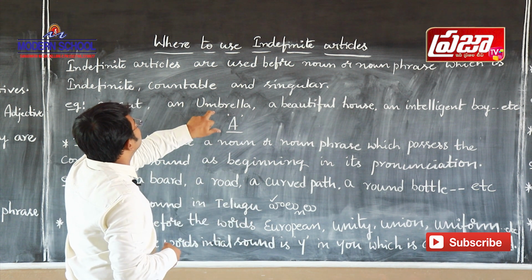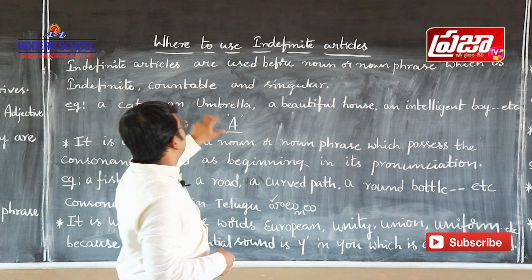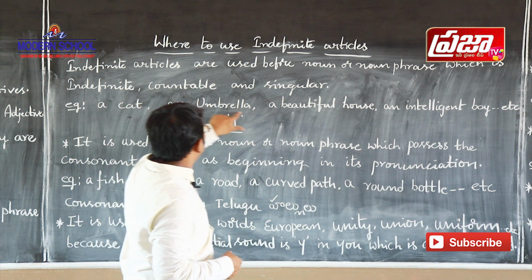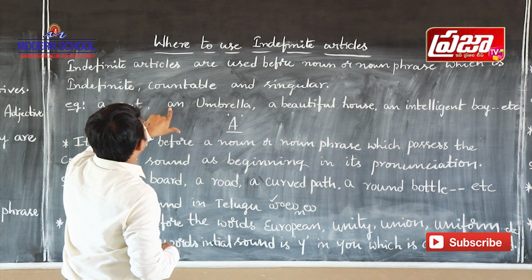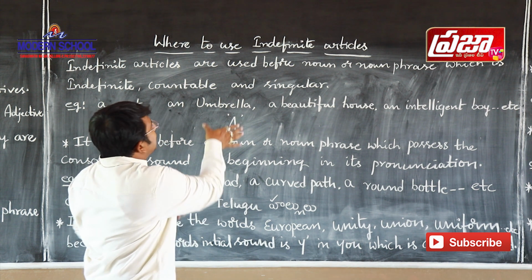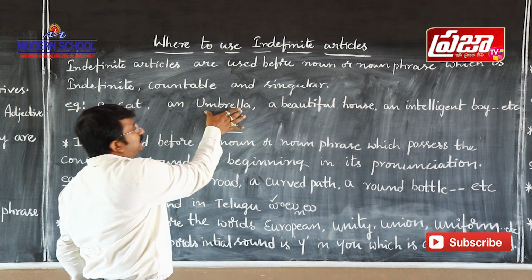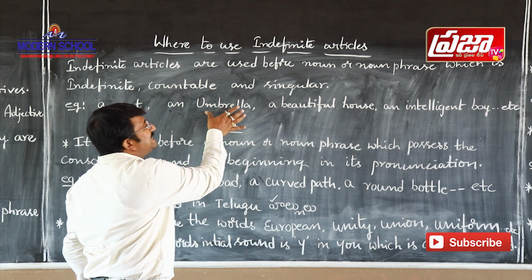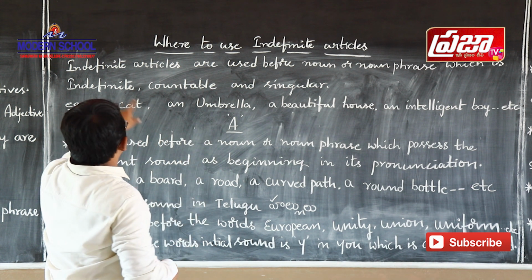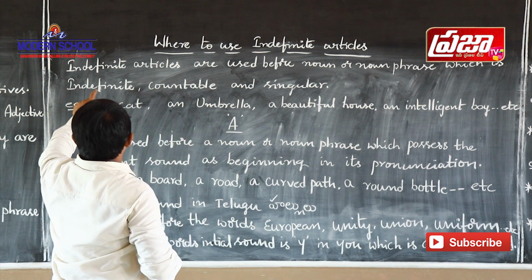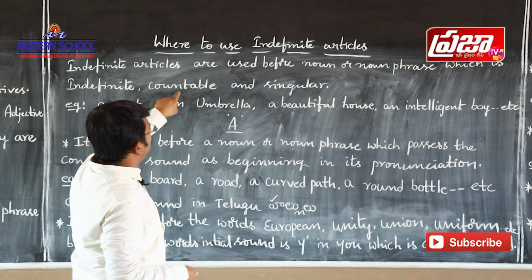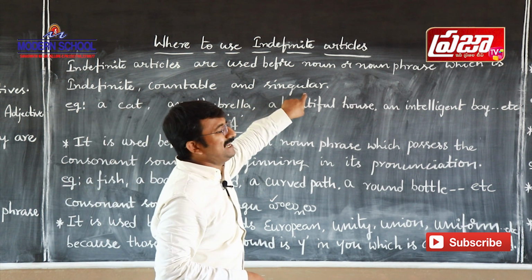So umbrella is a countable noun, and the noun before which we use the indefinite article is clearly in singular form. So this noun is indefinite, countable, and singular.